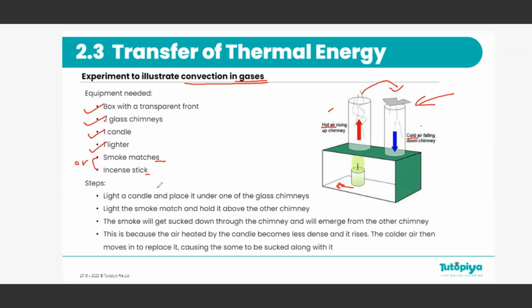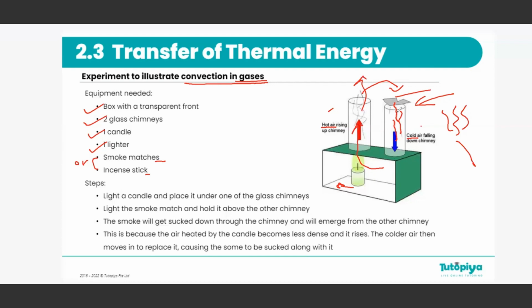Usually, when you light up an incense stick, what happens to the smoke? What will you observe? The smoke will rise up from the incense stick, right? But here, when you're doing this experiment, you will notice that the smoke won't rise up. It will go down instead of rising up. The smoke will go down the cold air chimney. And then it will rise back up from the hot air chimney.